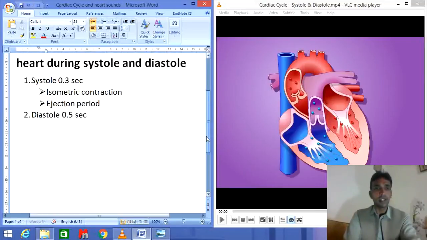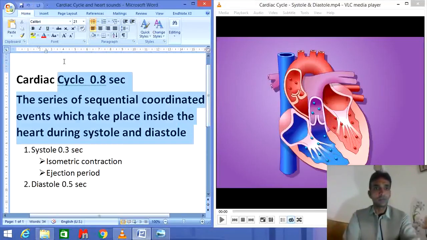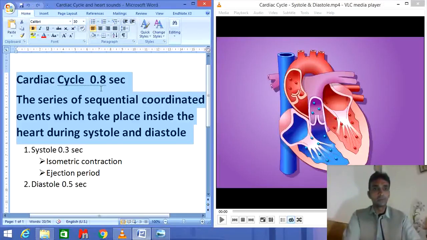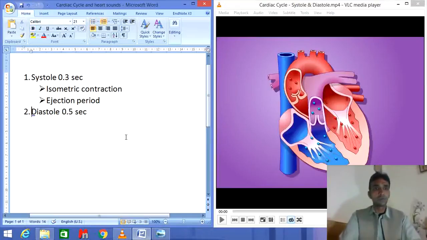While the diastole consists of five main steps.